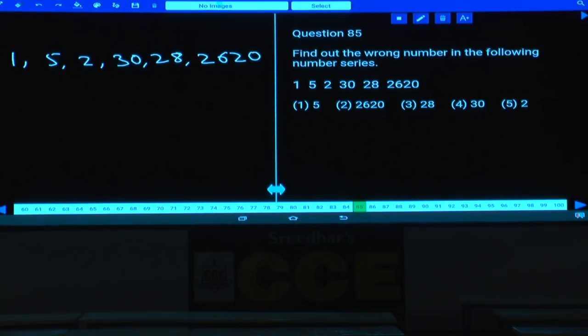Then 1 and this one can be written as into 1. 1 into 1 is 1, plus 4 is 5. Next one, 5 into 2. 5 into 2 is how much? 10. 10 minus 8 is 2. And the next one is 5 into how much? 5 into 4.